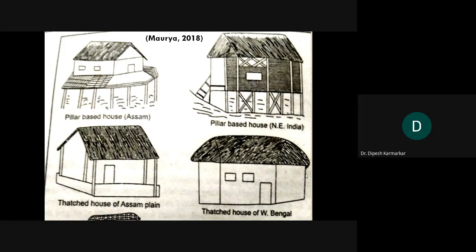And where flooding is not a problem, the house can stand straight on the ground without any pillar or plinth, as you can see in the case of the West Bengal house.